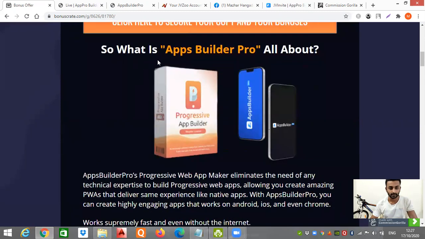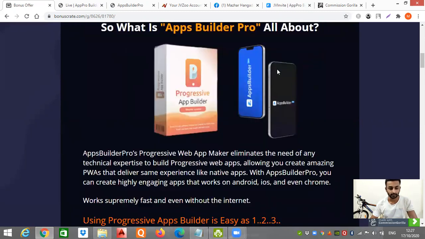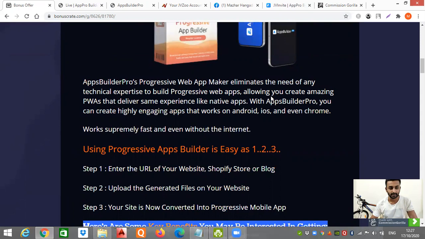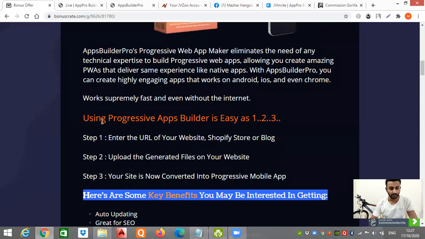So what is Apps Builder Pro all about? You can go through all these details. Apps Builder Pro's progressive web app maker eliminates the need for any technical expertise to build progressive web apps, allowing you to create amazing PWAs that deliver the same experience as native apps. I've also mentioned how it works.